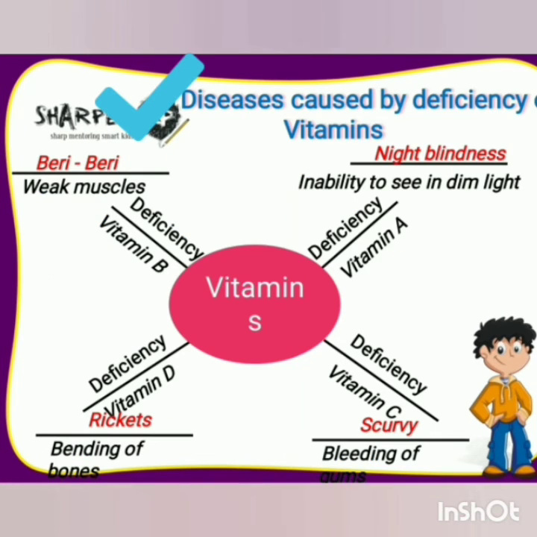Now next we have diseases caused by deficiency of vitamins. Vitamin A deficiency causes night blindness and its symptom is inability to see in dim light, whereas vitamin B's deficiency is beriberi and it causes weak muscles. Now next we have vitamin C. Its deficiency is scurvy and it causes bleeding of gums. Now after that we have vitamin D. Its deficiency is rickets and it causes bending of bones.